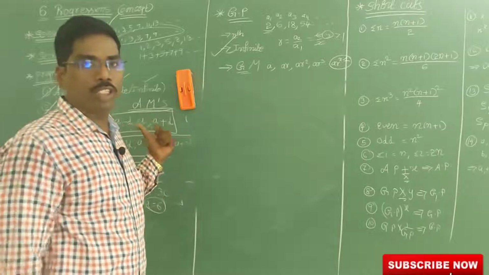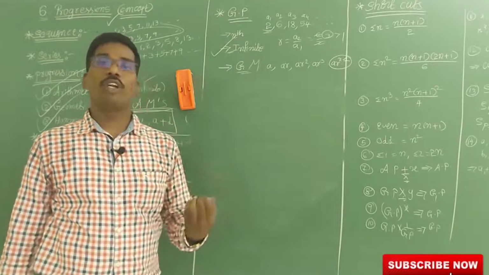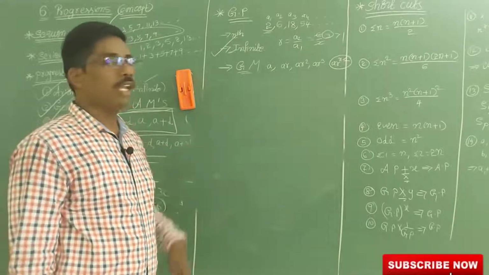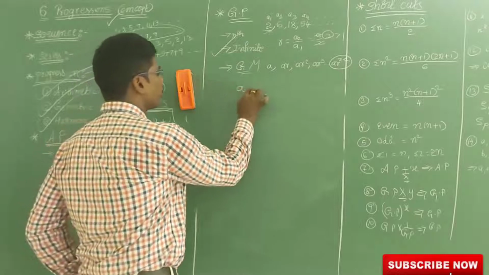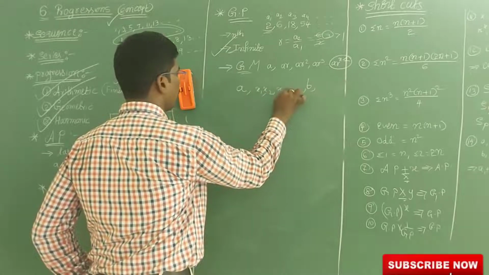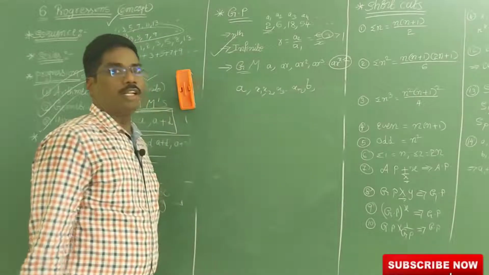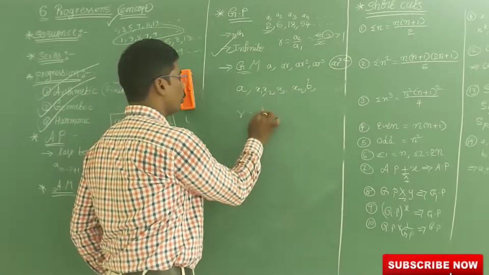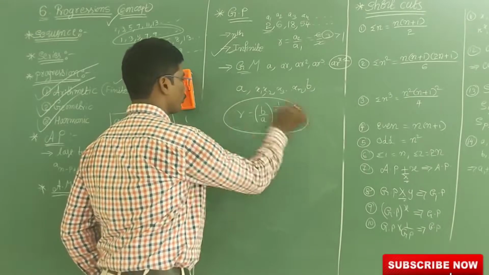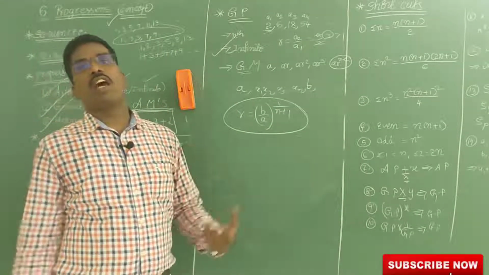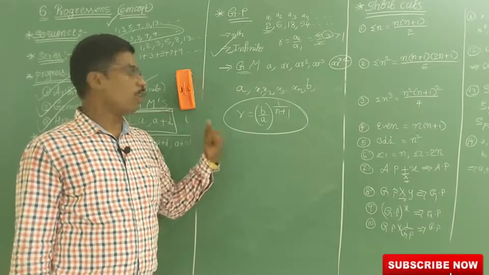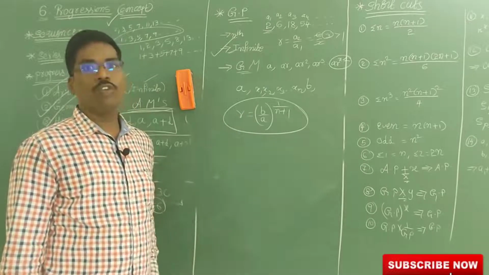In the arithmetic progression we found how to find n terms in between A and B. Now here, geometrical means between A and B. If there are x1, x2, x3 and so on up to xn terms between A and B, then the common ratio R is equal to B by A all to the power of 1 by n plus 1.